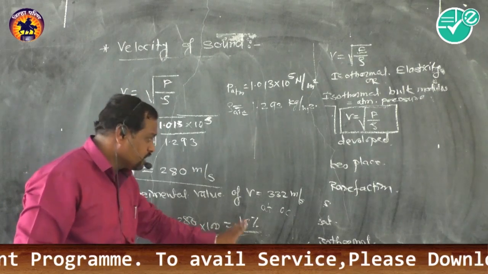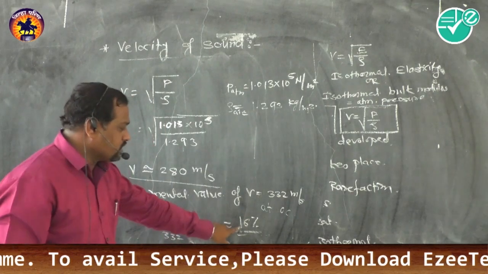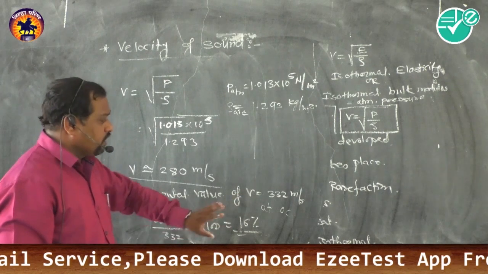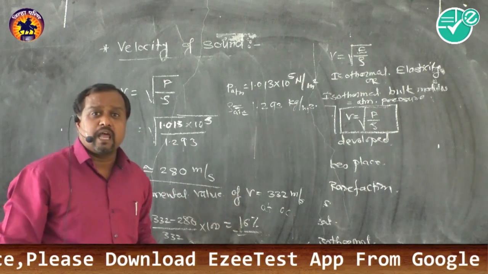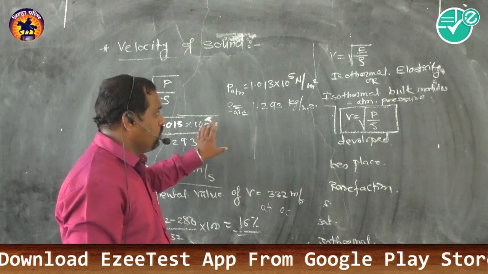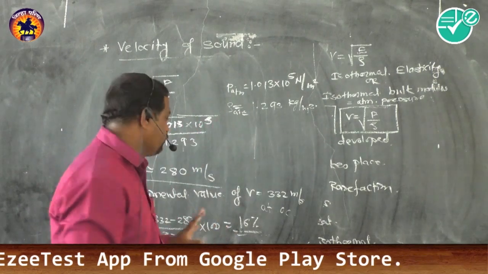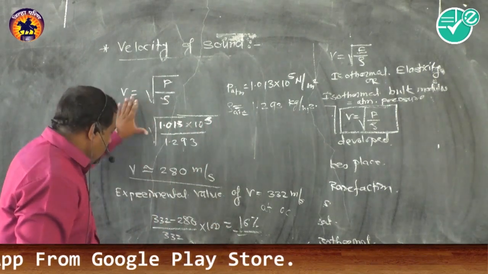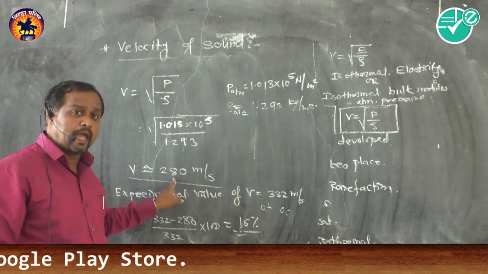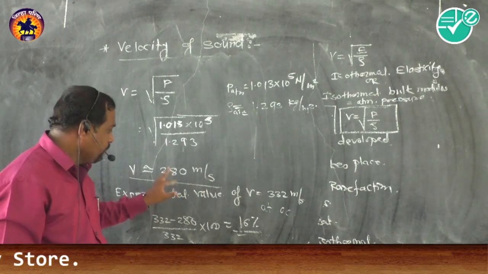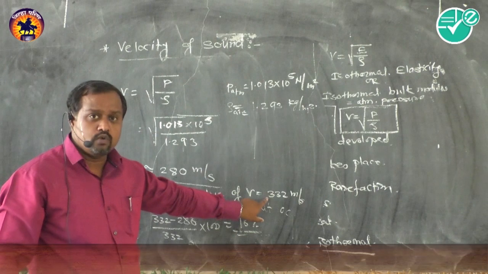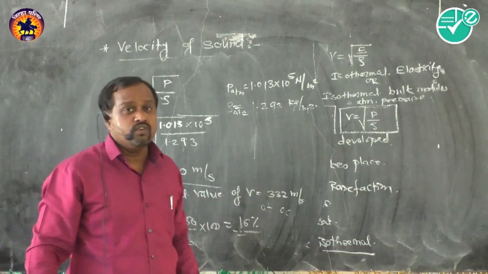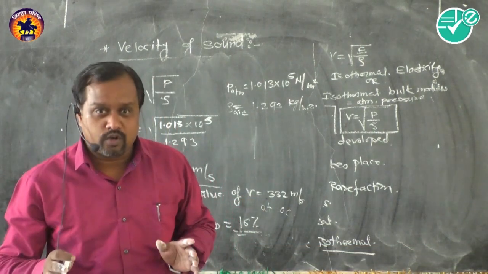So Newton failed to explain why this error arises, and afterwards the correction was made by Laplace, whose relation for the velocity of sound we will get afterwards. The velocity we obtained, approximately 280 meters per second, is not an accurate value compared with the experimental value. In physics accuracy is very important.